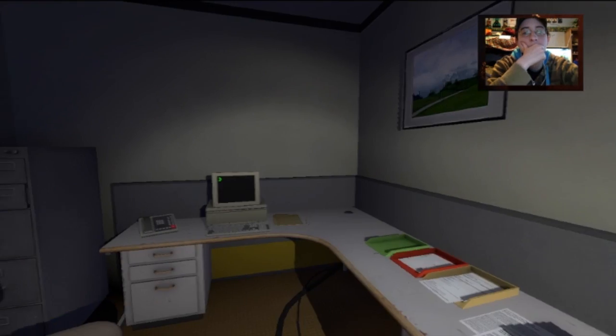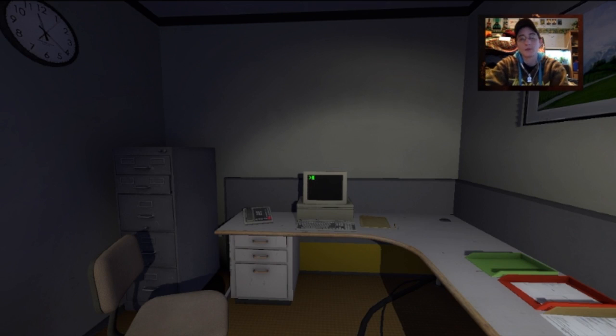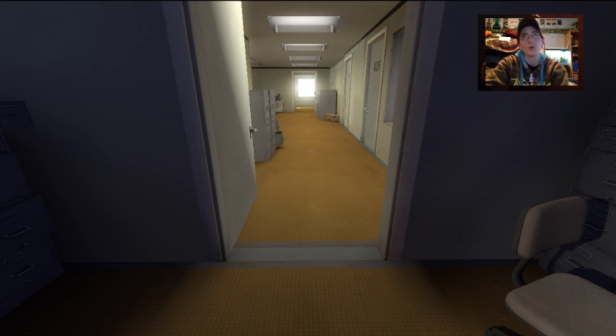Interesting. Okay, I will say, in one of my test playthroughs, I ran through and I somehow got to an infinite loop hallway. And I kept trying to get back to the infinite loop hallway because I thought it'd be really cool to show you guys. But I haven't been able to get back to it.